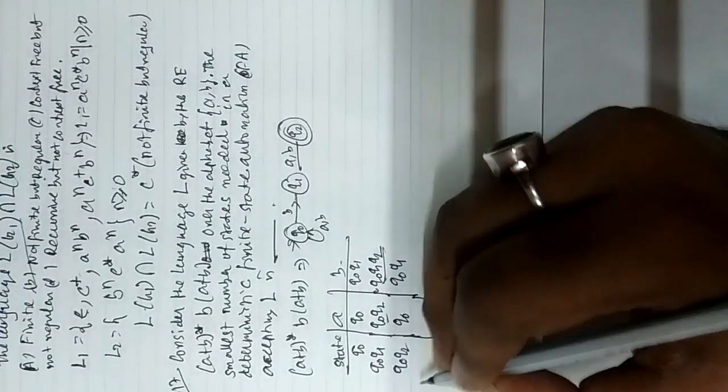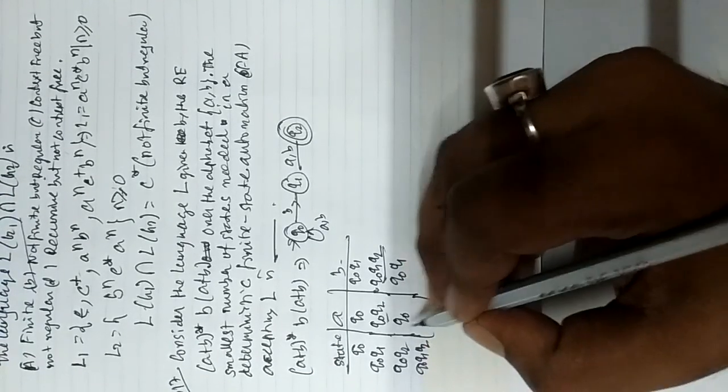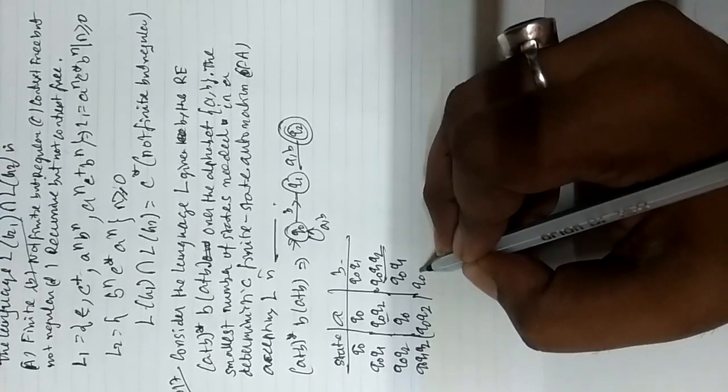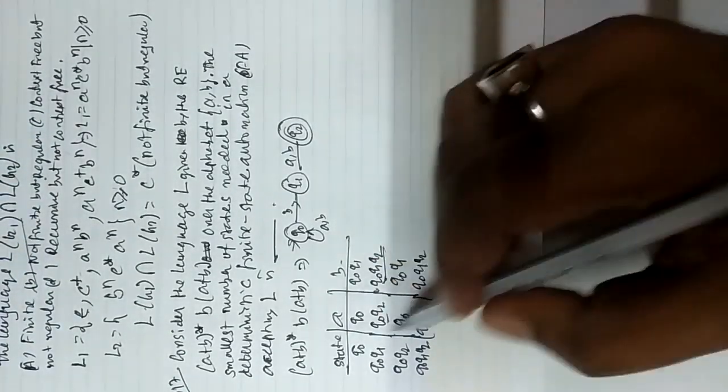Another state is remaining, this one, Q0, Q1, Q2. So this is Q0, Q2, and this is Q0, Q1 and Q2. So this is the corresponding DFA.